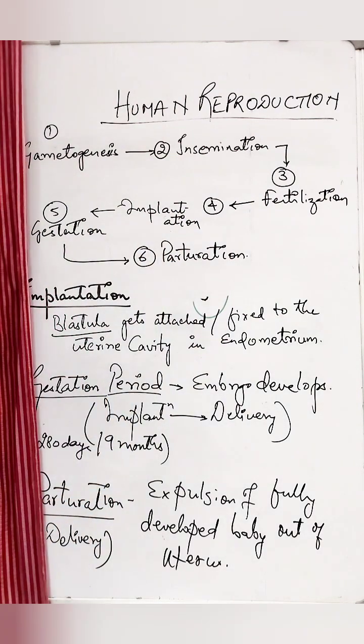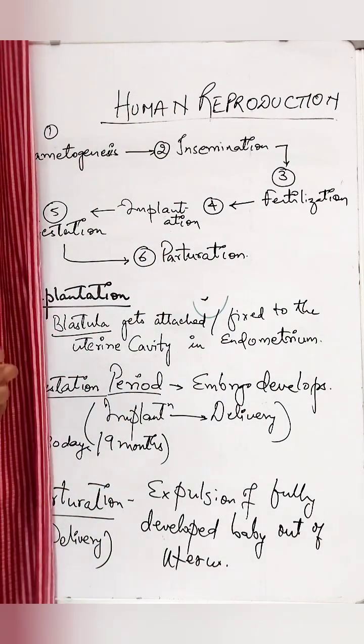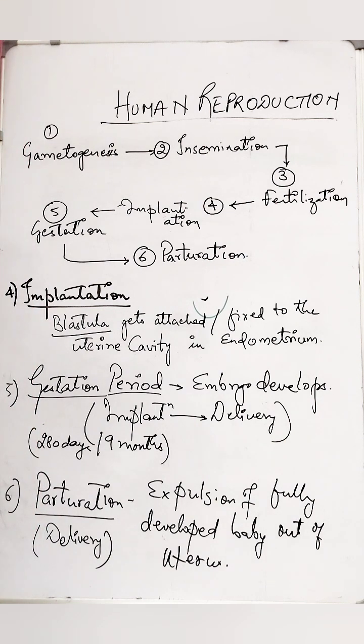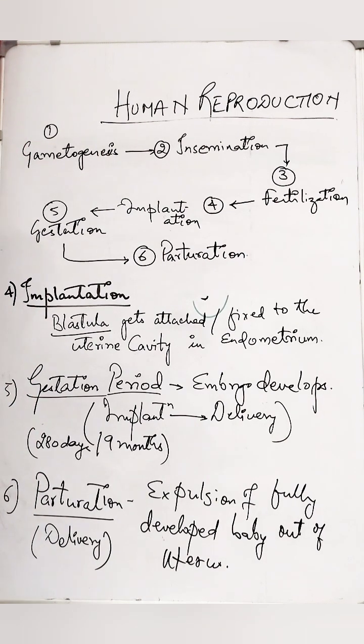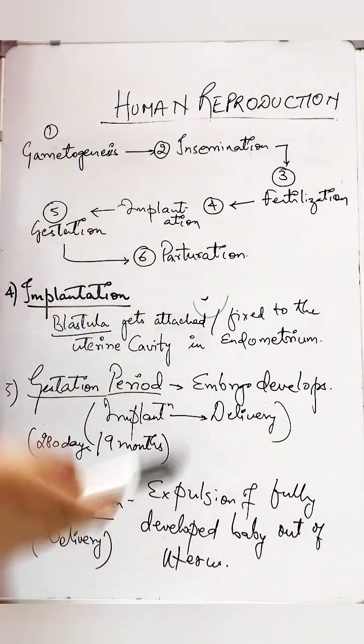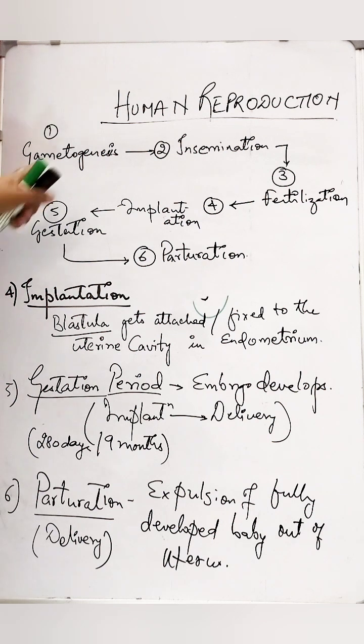So this flowchart is very, very important because it is a common question, an expected question for your examination. Such questions might be asked to you about what is the flow of the process. They will jumble up all the processes and ask you to choose the correct order. So this is the correct order: 1, 2, 3, 4, 5, 6.